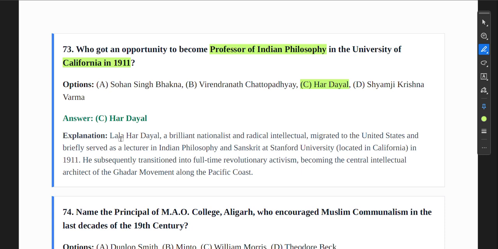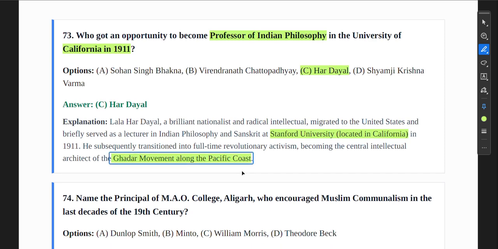Okay, so Lala Hardayal, a brilliant nationalist and radical intellectual, migrated to the United States and briefly served as a lecturer in Indian philosophy and Sanskrit at Stanford University, located in California. In 1911, he subsequently transitioned into full-time revolutionary activism, becoming the central intellectual architect of the Ghadar movement along the Pacific coast. Okay, next question.